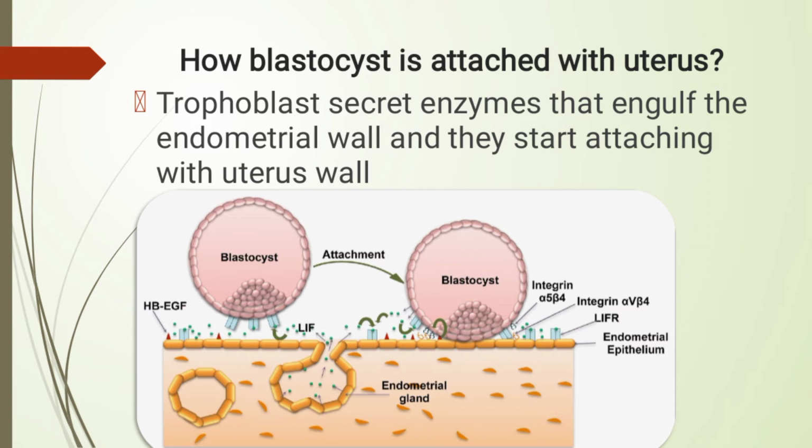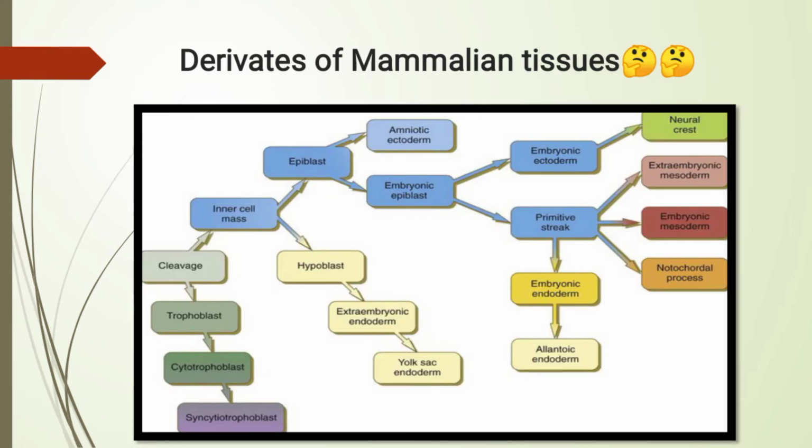Here is a question: what happens after the embryo attaches to the uterus? After it is in the uterus, a fertilized egg usually attaches to the lining of the uterus, but not all fertilized eggs are successfully implanted. If the egg is not fertilized or does not implant, the woman's body sheds the egg and endometrium in the form of the menstrual cycle. Here are some derivatives of mammalian tissues that you can see.